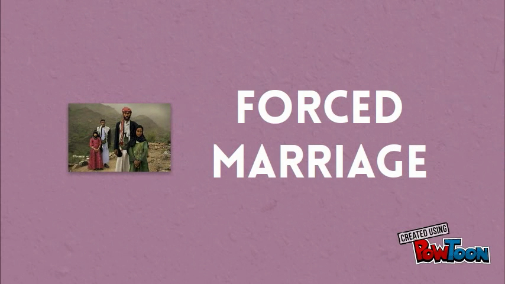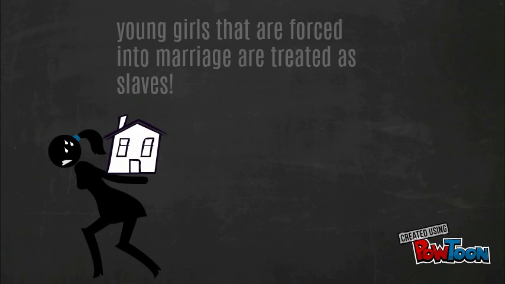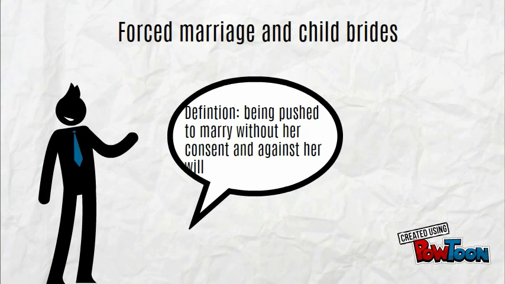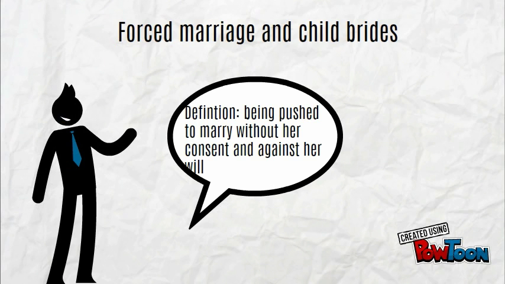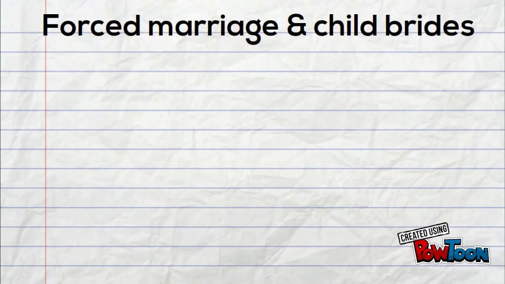The next example is forced marriage. Young girls that are forced into marriage are treated as slaves by the men. The definition is being pushed to marry without her consent and against her will. And child brides is when girls under the age of 18 are forced to marry.